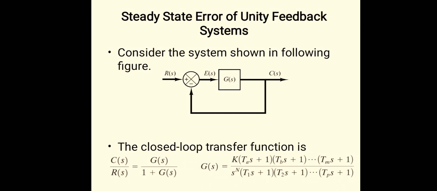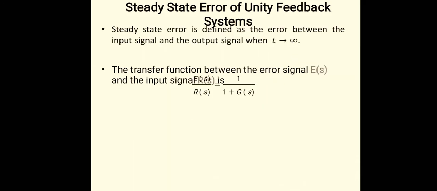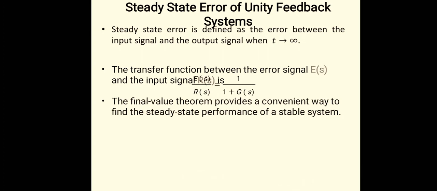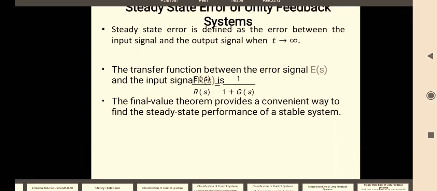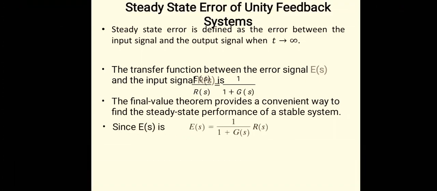So the time constant form is written as K into (Ta s plus 1), again in the time constant form, divided by S raised to n into (T1 s plus 1), (T2 s plus 1). The steady state error is always determined with time t tends to infinity. We'll see the formula for the error signal in the Laplace domain. It is R of S upon 1 plus G of S. The steady state error is the limit t tends to infinity of E of t.